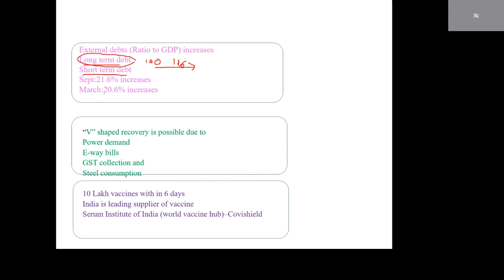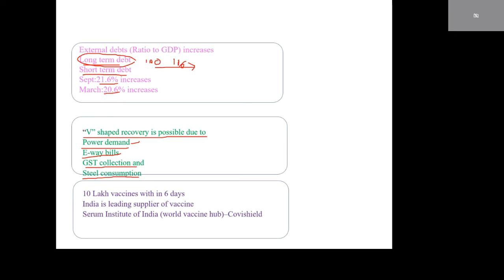That is 20.6% to 21.6% from March to September. A V-shaped recovery is possible due to power demand, e-way bills, GST collection, and steel consumption.